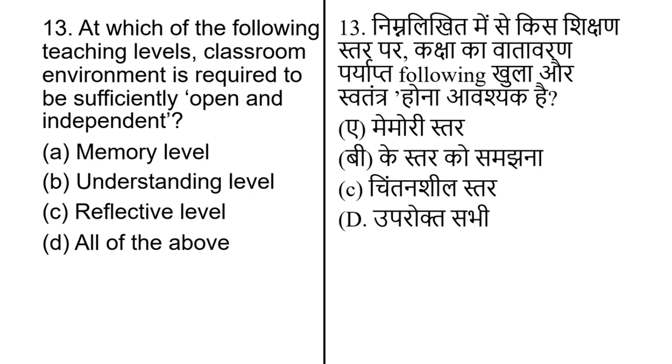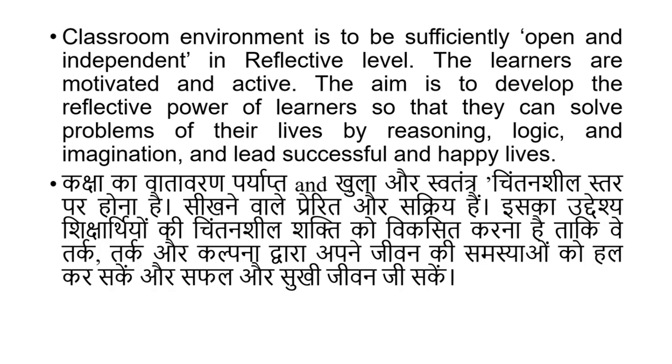At which of the following teaching levels is the classroom environment required to be sufficiently open and independent? And options are: memory level, understanding level, reflective level, and all of the above. The correct answer of this question is option number C, reflective level. Classroom environment is to be sufficiently open and independent at the reflective level. The learners are motivated and active. The aim is to develop the reflective power of learners so that they can solve the problems of their life by reasoning, logic, and imagination and lead a successful and happy life.